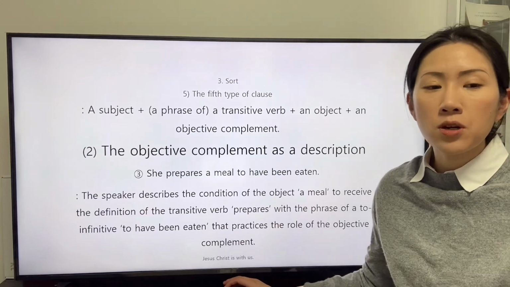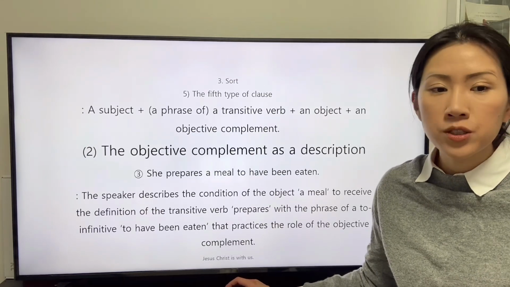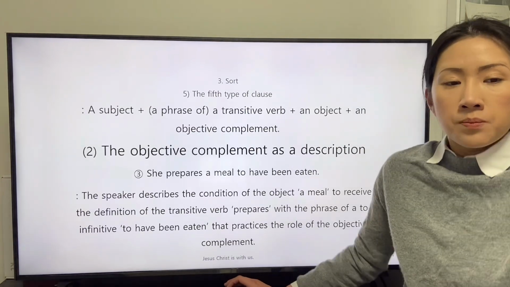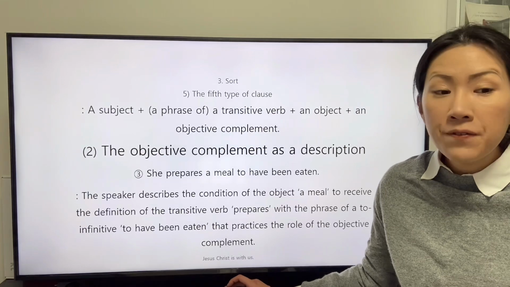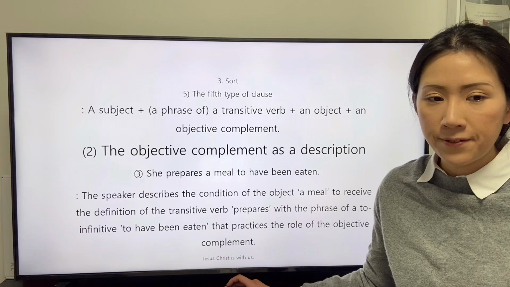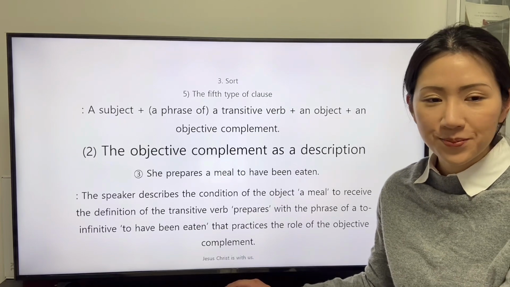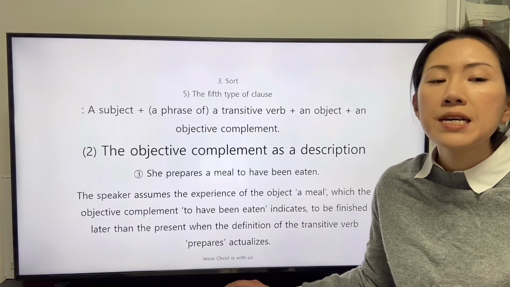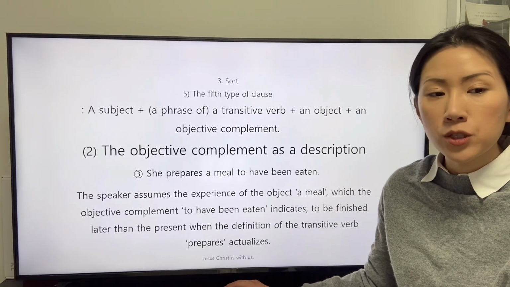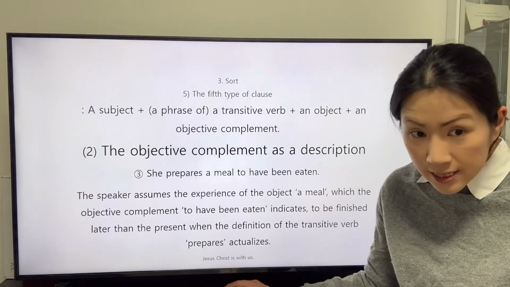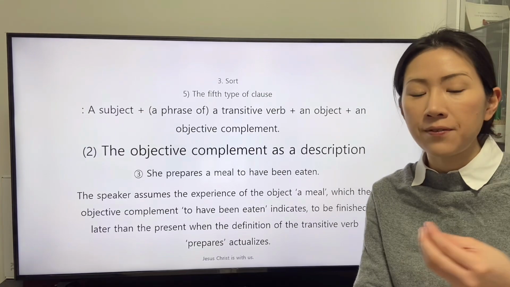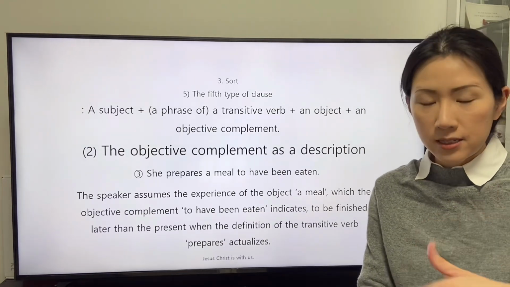The speaker describes the condition of the object, a meal, to receive the definition of the transitive verb prepares with the phrase of to-infinitive, to have been eaten, that practices the role of the objective complement. The speaker assumes the experience of the object, a meal, which the objective complement to have been eaten indicates, to be finished later than the present, when the definition of the transitive verb prepares actualizes.